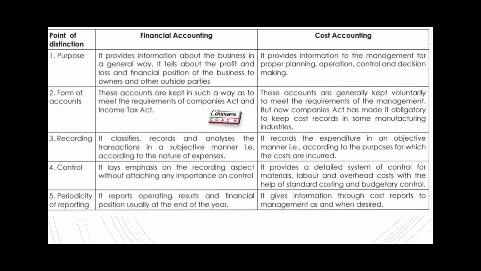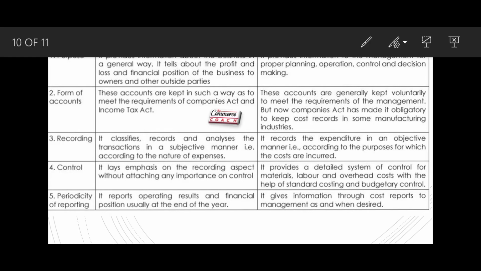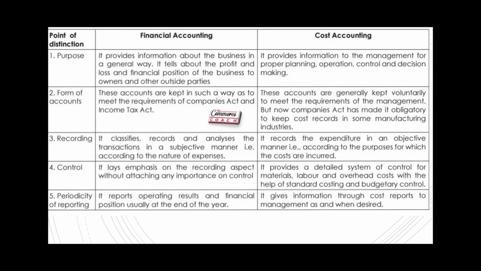Okay, now let me take you to another level by differentiating between financial accounting and cost accounting. Financial accounting provides information about the business in a general way, not a detailed analysis.